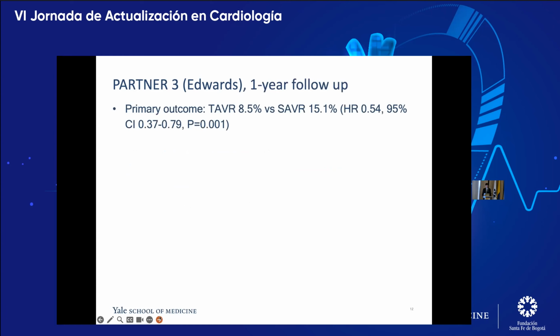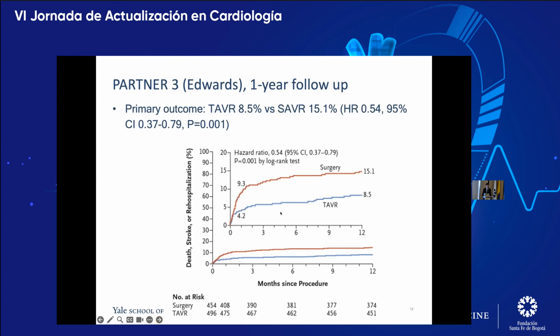So at 1 year follow-up, this was pretty splashy. For the primary outcome, TAVR was superior to surgical aortic valve replacement with only 8.5% of TAVR patients meeting that primary outcome, whereas 15.1% of surgical patients did, with a hazard ratio of 0.54 and a p-value of 0.001. So you can see here these curves separate early and stay divergent throughout the 12-month follow-up.